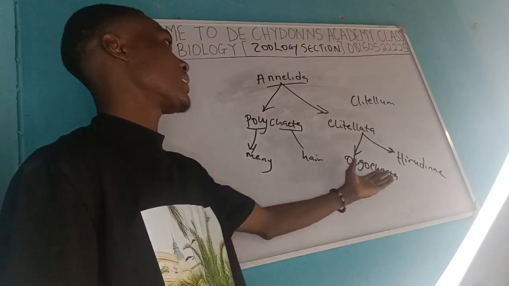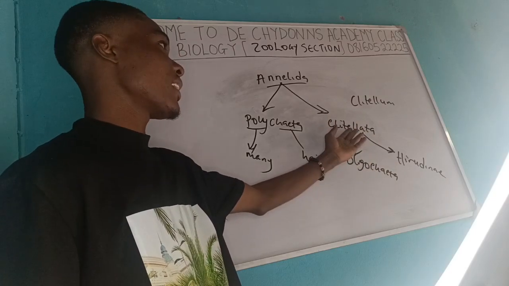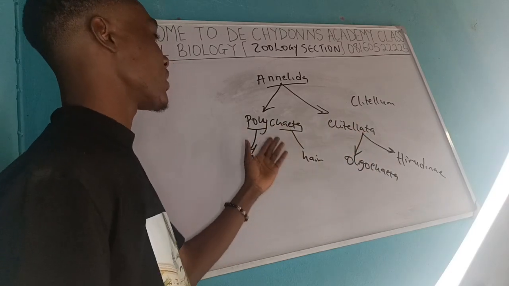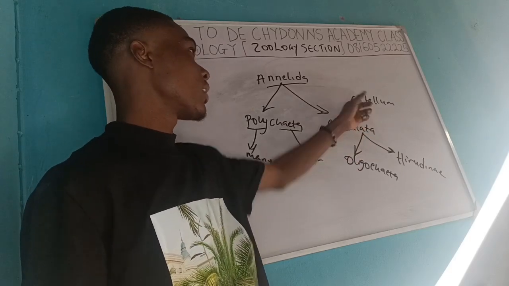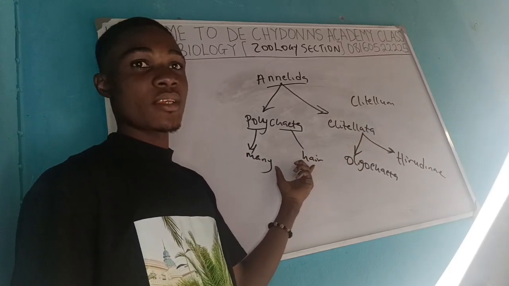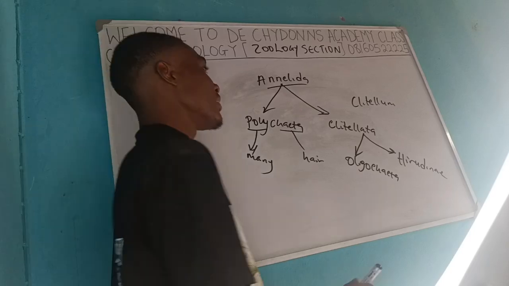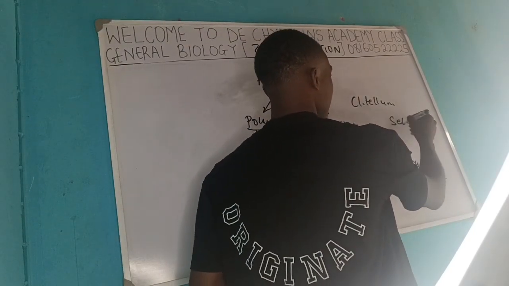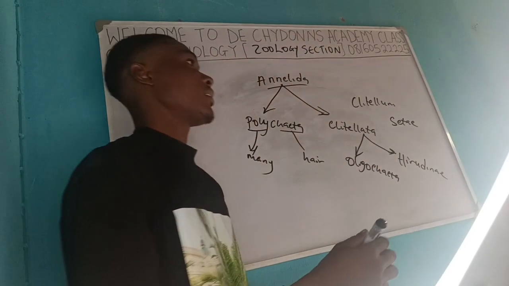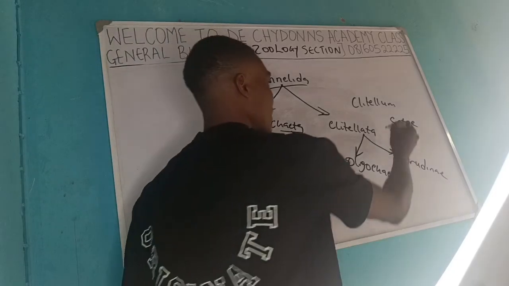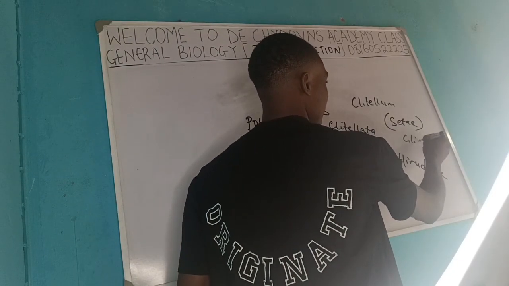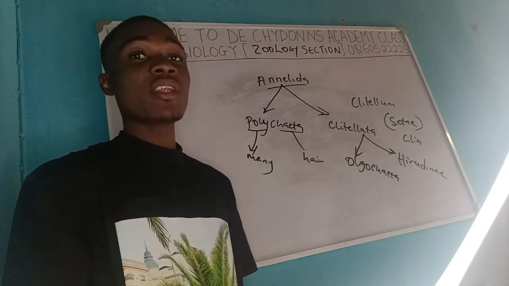These are the subclasses under the clitellata. Under this they have clitellum, and instead of having too much hair, they have what they call the seta. The seta is like a bristle structure that helps them in locomotion.